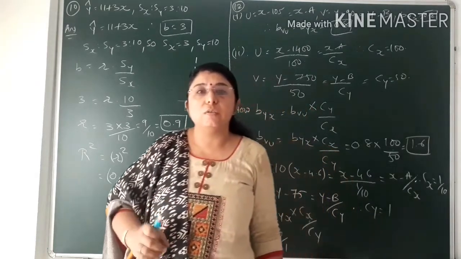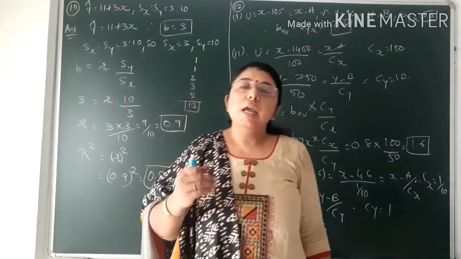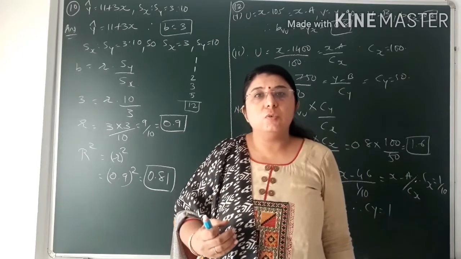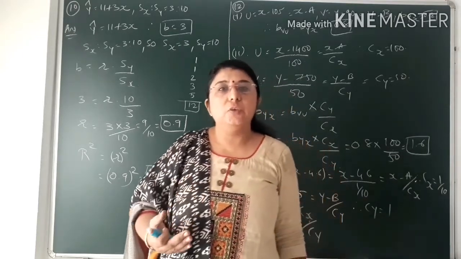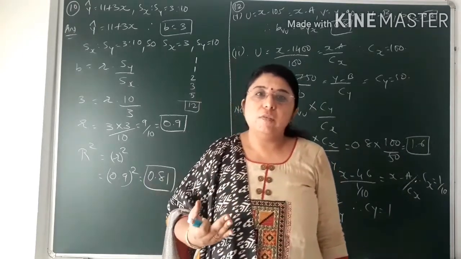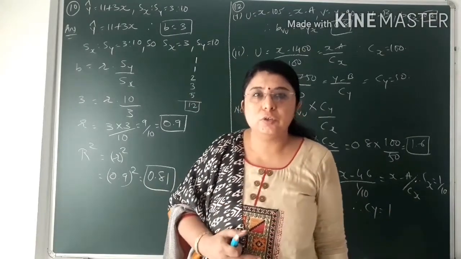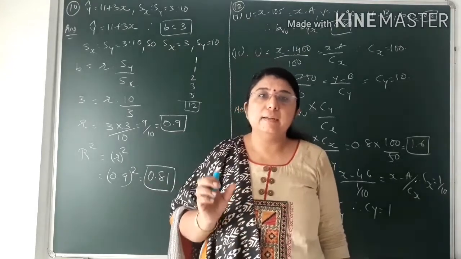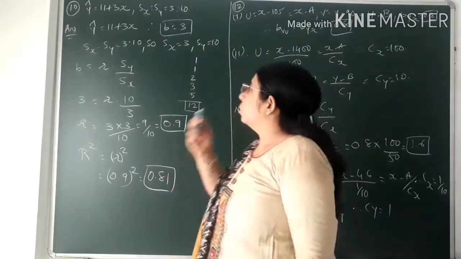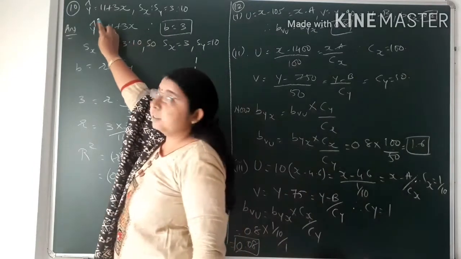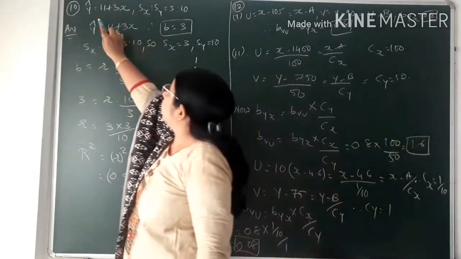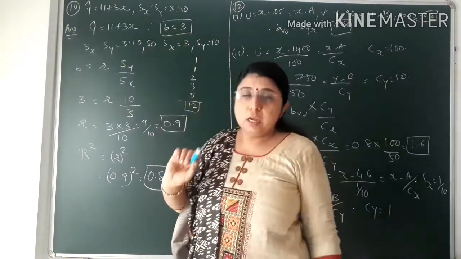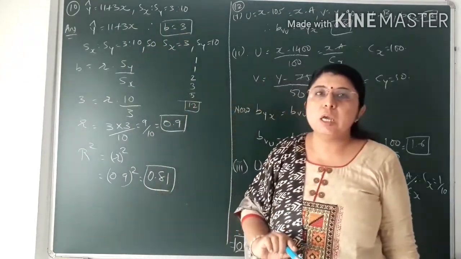Already we had understood what is the formula of coefficient of determination and what is the meaning of coefficient of determination. The practical sums and the theory part also I explained to you in the last video lecture. If you have not revised, do revise from the last video lecture. Now we have to find the coefficient of determination from the data that has been given to you here. You can see on the board I have already written whatever data has been given in the question. That is y cap is equal to 11 plus 3x and sx is to sy is equal to 3 is to 10. These two data have been given to you in the question and you have to find